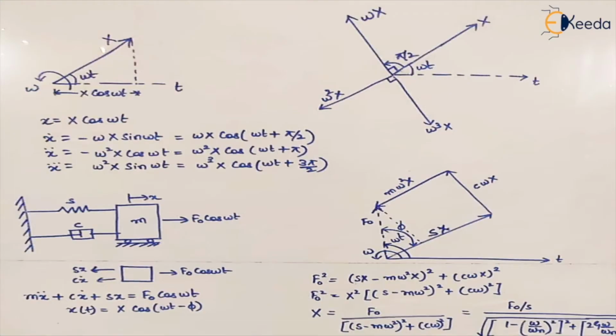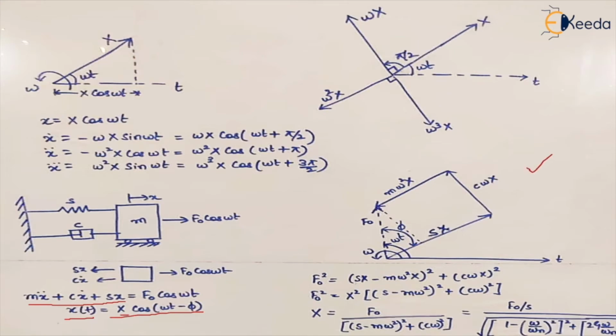Now, if you remember the graphical analysis that we have already done for this equation, which is m x double dot plus c x dot plus s x. So what was the value that we were getting? If we assume that x(t) is equal to x cos omega t minus phi, that means there is some phase lag between the displacement and the force that is being applied.